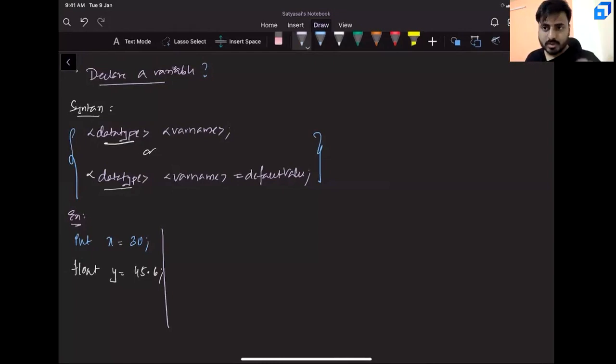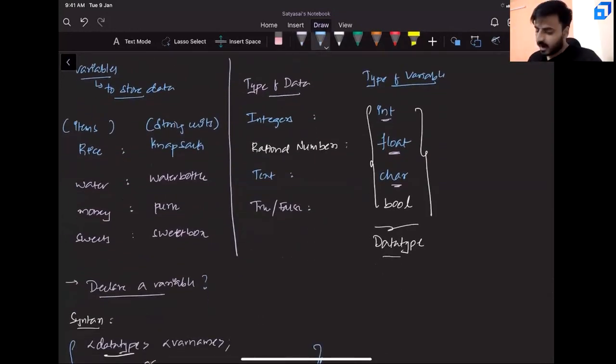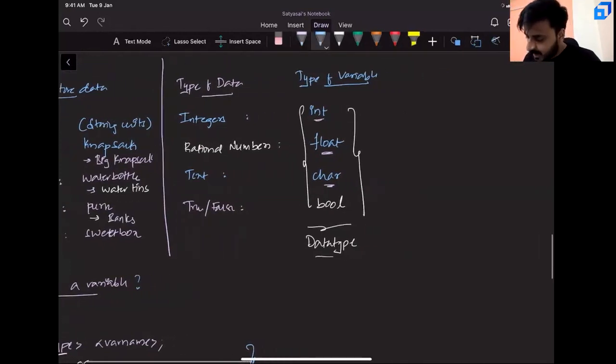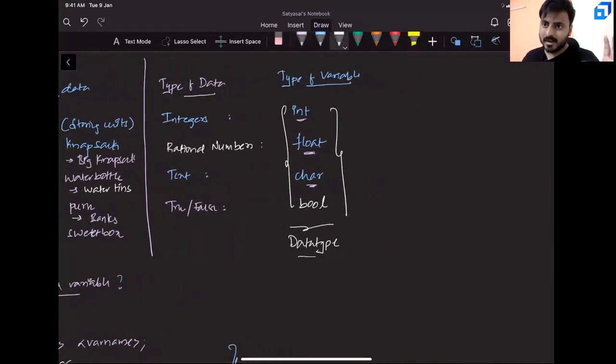Now, let me give you one more small scenario. You want to store rice, fine, you're using a knapsack. If you want to store 20-30 kgs of rice, can I say you'll use a slightly bigger knapsack? Similarly, if you want to store 20-30 liters of water, you'll actually use water tins. If you have a lot of money to protect, then you'll use banks. That means even in the same scenario, if you want to store a bigger number, bigger in the sense of more digits, you can use something called long int, or you can also use long.